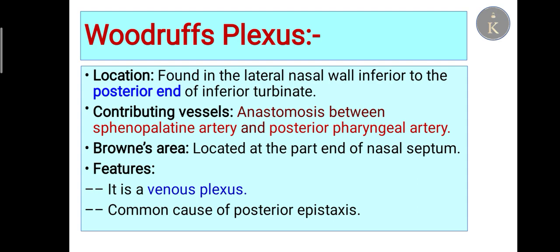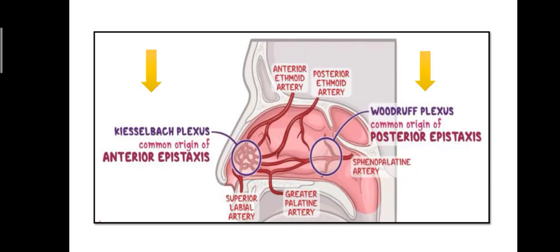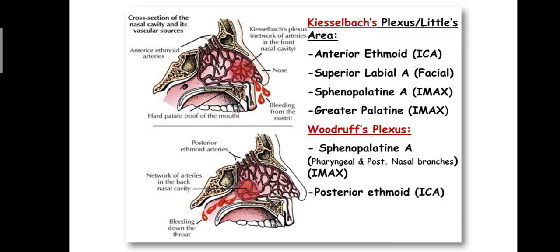Brown's area is located at the posterior end of the nasal septum. It is a venous plexus, so Little's area is arterial and Woodruff's plexus is a venous plexus. It is a common cause of posterior epistaxis. This image shows Kiesselbach's plexus for anterior epistaxis and Woodruff's plexus for posterior epistaxis. These are the same.